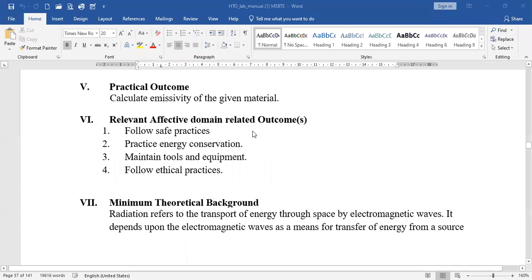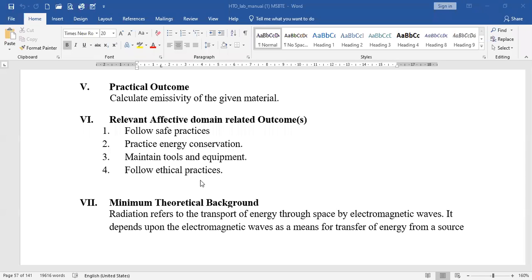Then the practical outcome: calculate the emissivity. That is the main objective or outcome of this practical. Then the relevant affective domain outcomes are: follow the safe practices as we have discussed in the previous experiment. Then practice energy conservation, so we have to reduce energy consumption. Maintain tools and equipment. Some of the tools, and mainly the experimental setup or that particular equipment, have to be maintained to have the perfect or correct output or results.